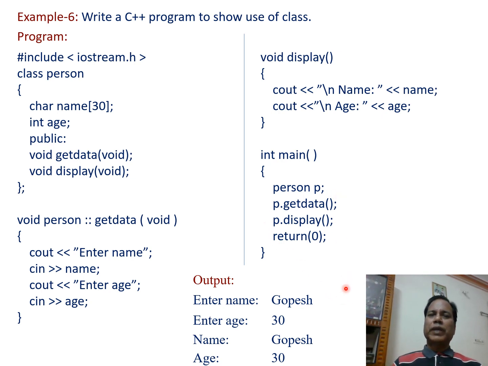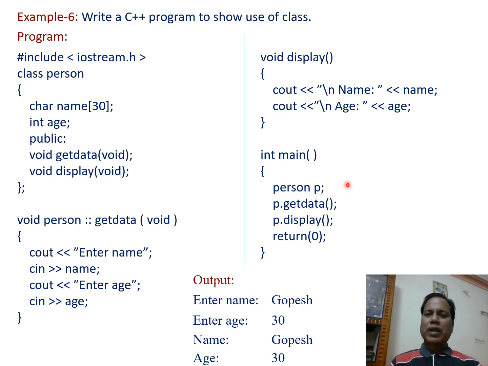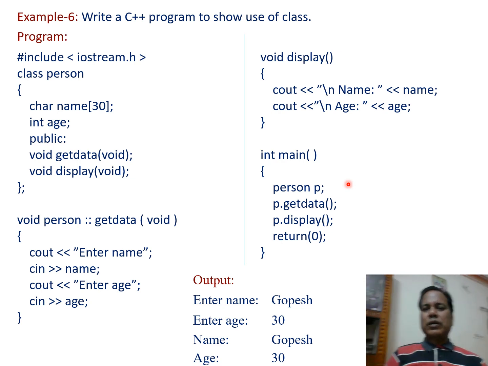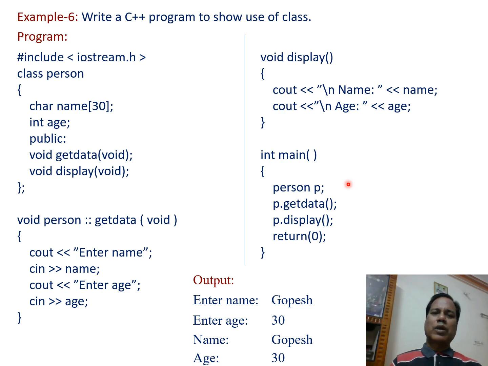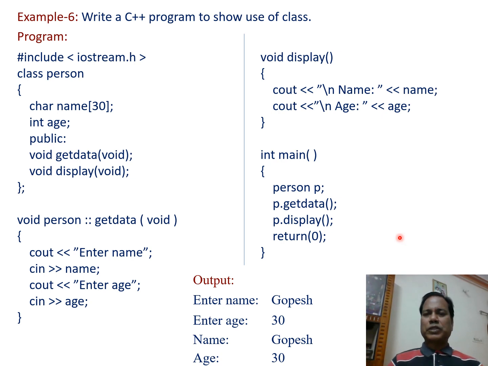So in this way we saw the use of the class, how a class is declared, and how class variables called objects are declared, defined, and then using the dot operator, member functions are accessed, and using those member functions the values of name and age are displayed.